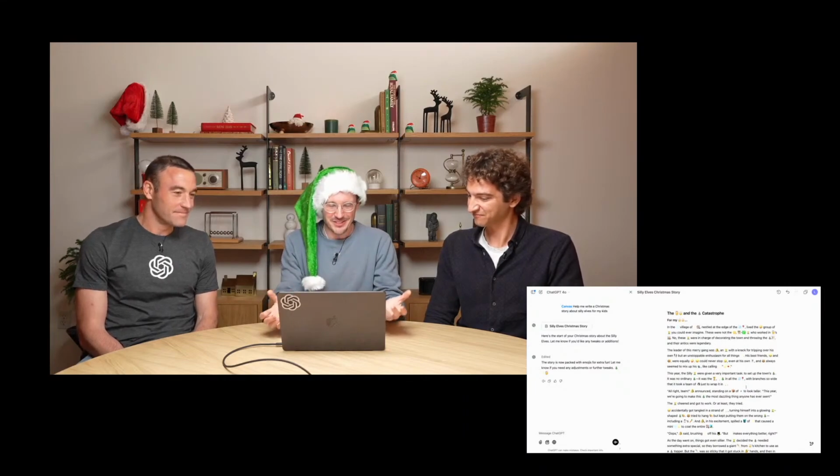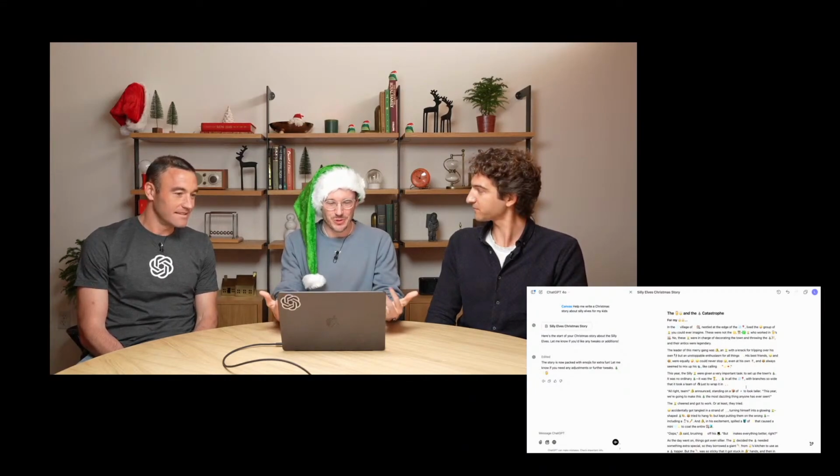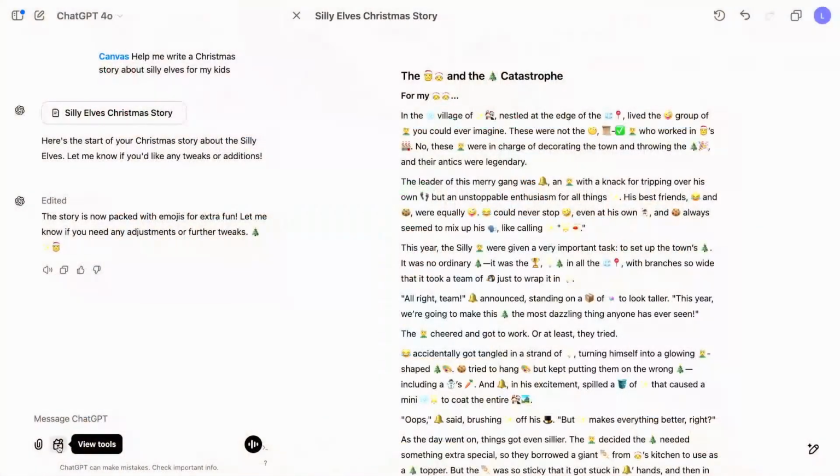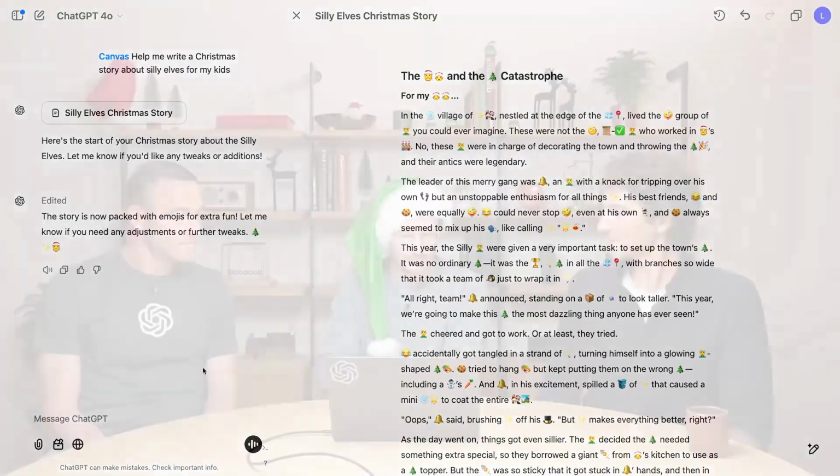Okay, so that's how you get started with Canvas. Canvas will trigger in a couple different scenarios. You can ask ChatGPT to just start collaborating with you on a piece of content, whether it be writing or code, and it will open a canvas for you automatically. Or like I just did here in the interface, I'll show you again, is this button in the composer to view the tools. You just click Canvas, and that's going to create a new canvas every time. Amazing. Now I show that clip here within our audience of academia because in my viewpoint, and again, I would